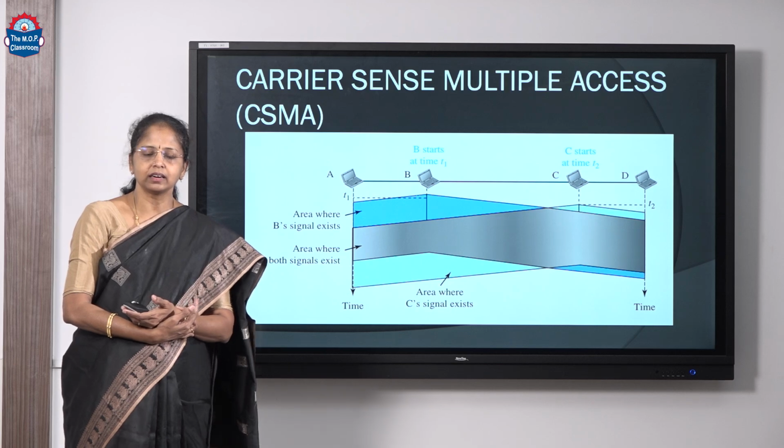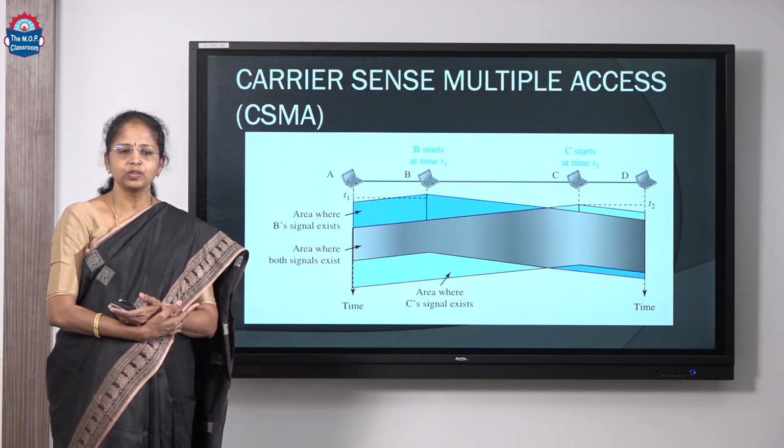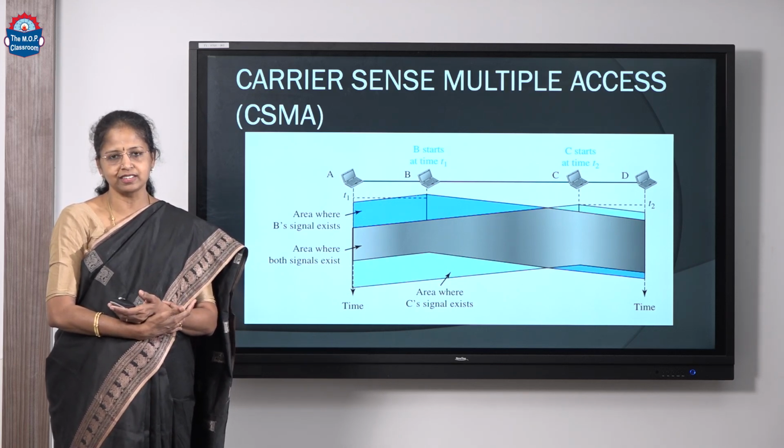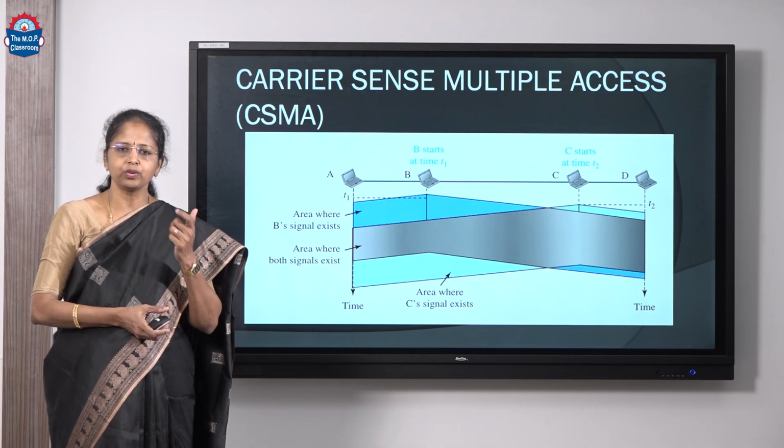In both these versions of Aloha, there is no sensing of the medium. Stations transmit either randomly or during their slots.